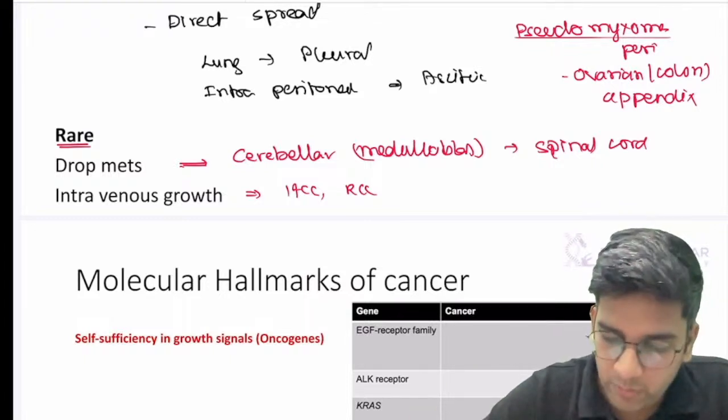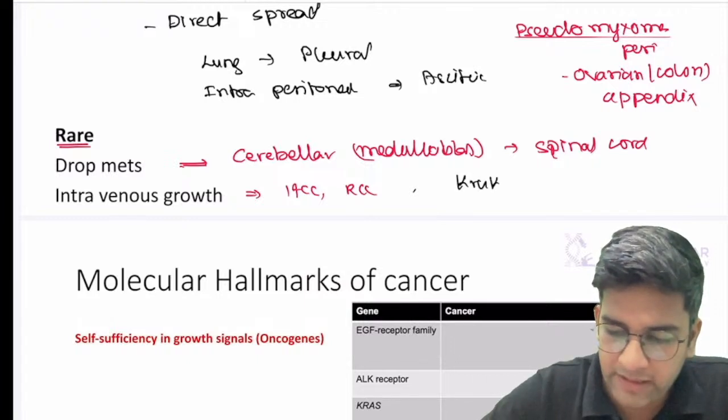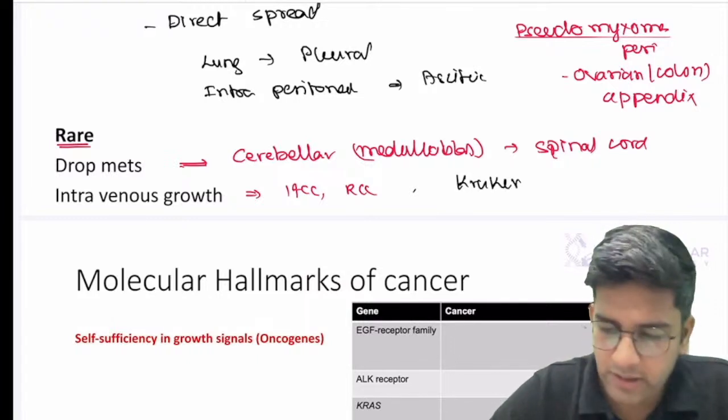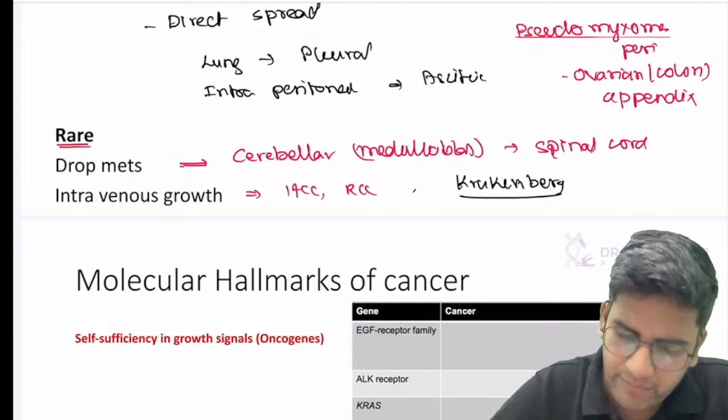If you want to add one more, we have one more thing called Krukenberg's metastatic tumor. Which organ? Krukenberg is not exactly unique, but a little bit.